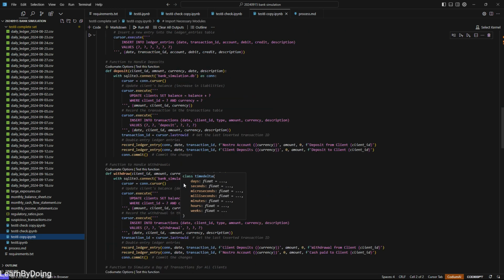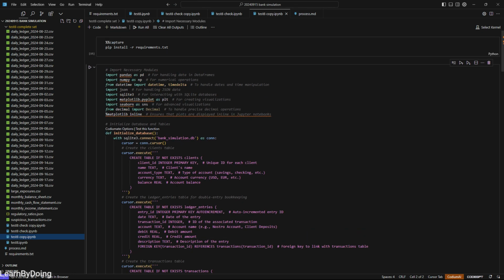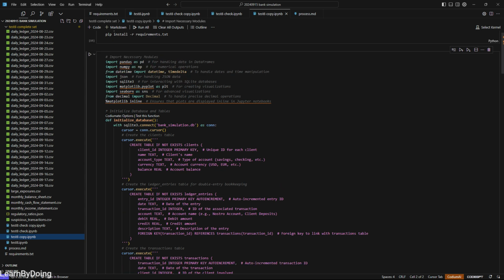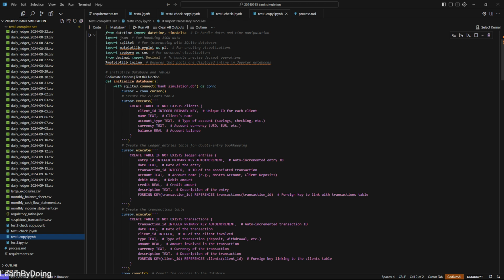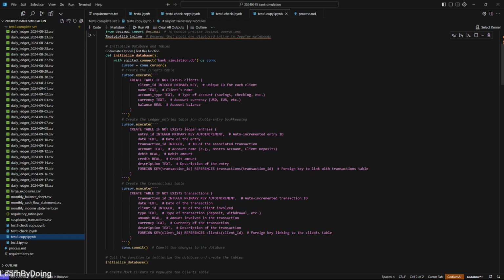And here is the version where I put all the annotations or the explanation of each single line. I'm just going to share with you the most important part. First of all, you can see here, the first function is to initialize the database. This design of database is very core for the banking operation. As you can see, GPT already does a very good job to design this database. But choosing SQLite or other database is your choice. But the first thing you need to do is to initialize the database and see if all the fields are matching your demand.